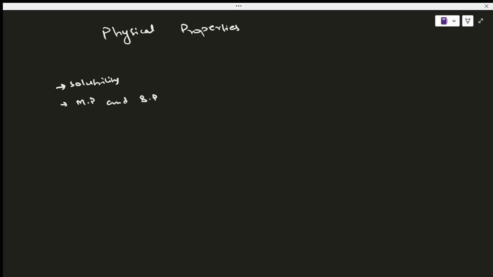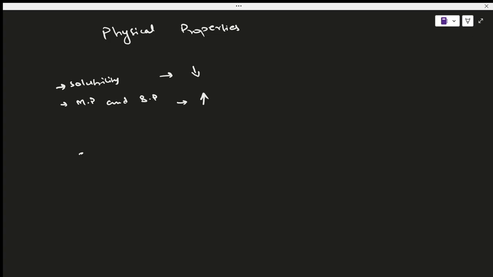Okay, so if I talk about solubility, as I go down the series, it's going to decrease. As I go from methanol to ethanol to propanol to butanol to pentanol, the solubility is going to decrease. And as for the melting and the boiling point, as I go down the series, the melting point and the boiling point are going to increase.